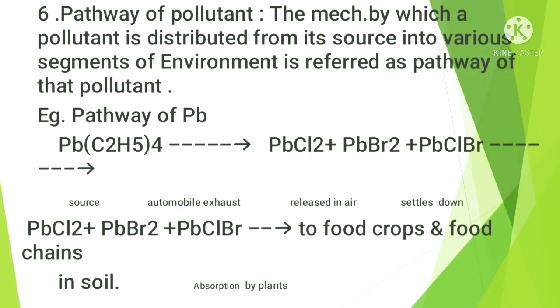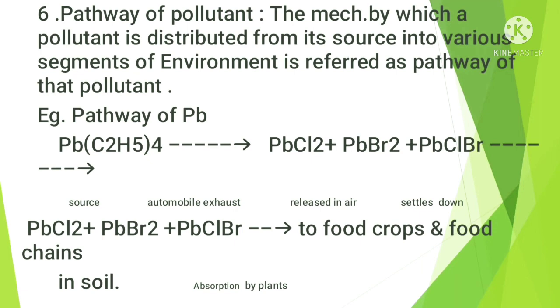One pathway is given; you can easily see it. Firstly, Pb(C2H5)4, leaded gasoline, acts as a source, as we have seen earlier. Then from automobile exhaust, it is released into the air in the form of PbCl2, PbBr2, PbClBr. Then it settles down in the soil, where it is found in the same forms. When they are in the soil, they are absorbed by the plant, and then they pass to food crops and food chains.